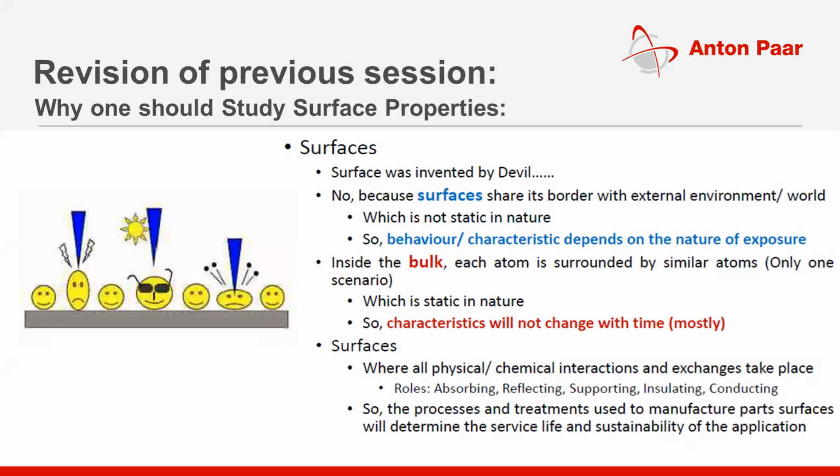So it is very, very important for one to characterize the surface properties of any material or any product. As the focus theme of this summer program is 3D printing, 3D printing is also one kind of manufacturing process.